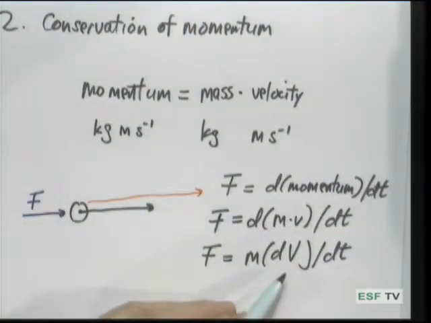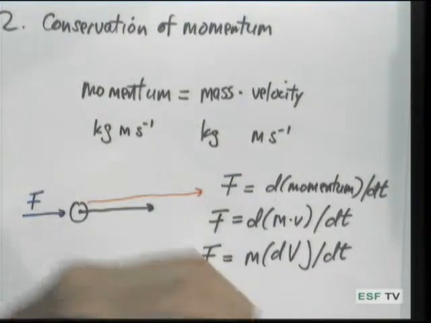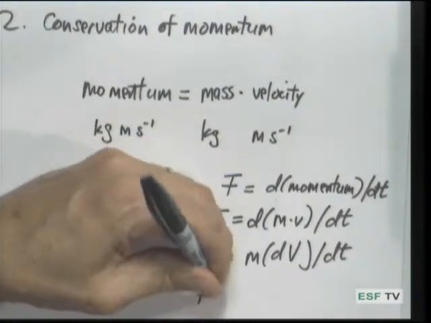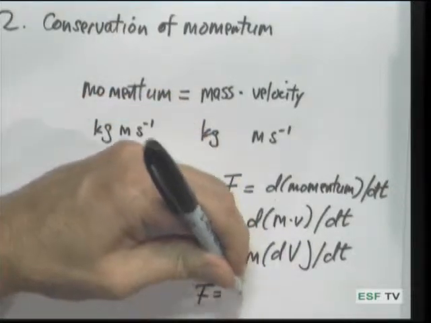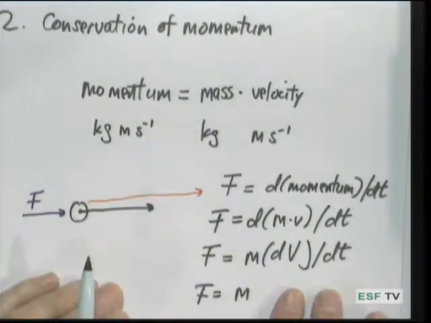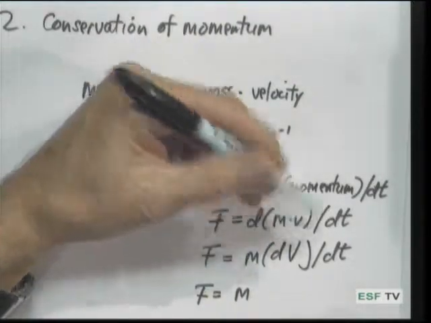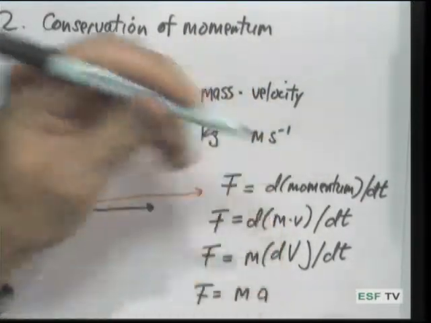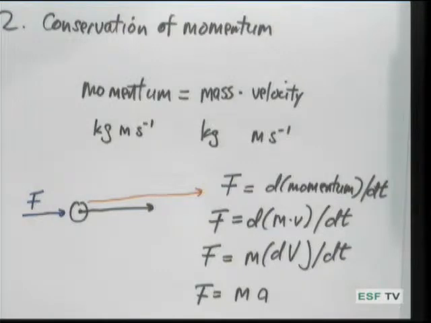And you should be able to recognize this right here. Change of velocity with respect to change of time is a property known as acceleration. And so the definition of force is simply the mass times the differential of velocity versus time, which we call acceleration. And this is the definition of force that comes from Newton's second law.